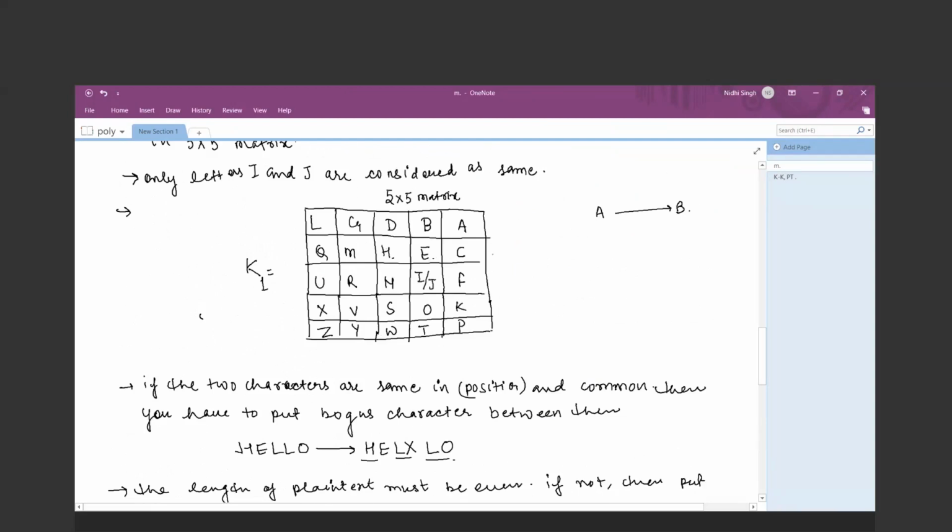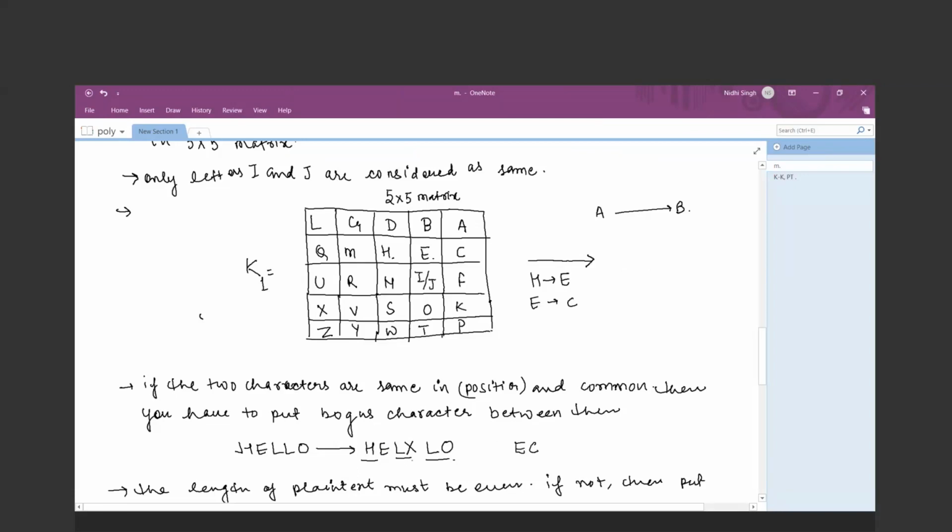You can see that it is going towards the right hand side position, in the horizontal fashion, which means rule 1 has to be applied for the horizontal fashion. It says that the replacement will be done by the next subsequent character. So H will be replaced by E and E will be replaced by C, this way. So it will be EC.